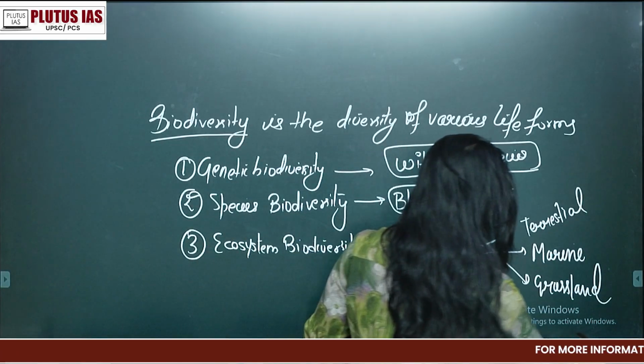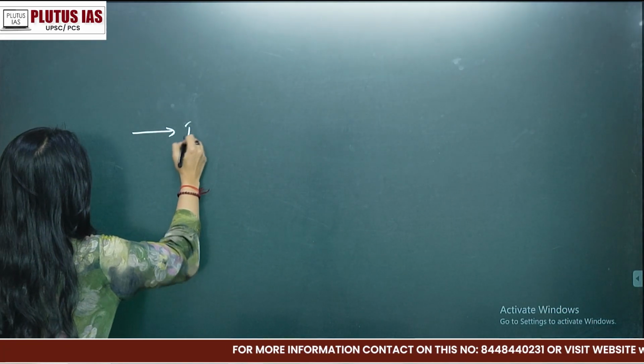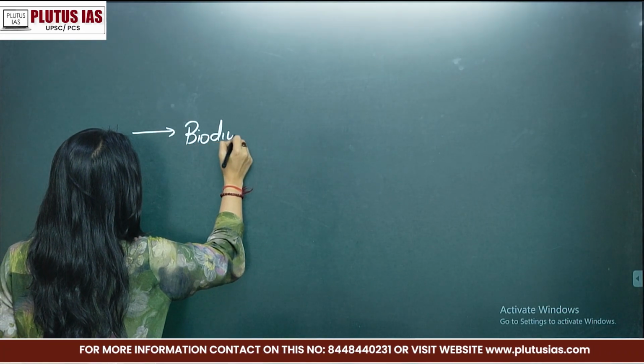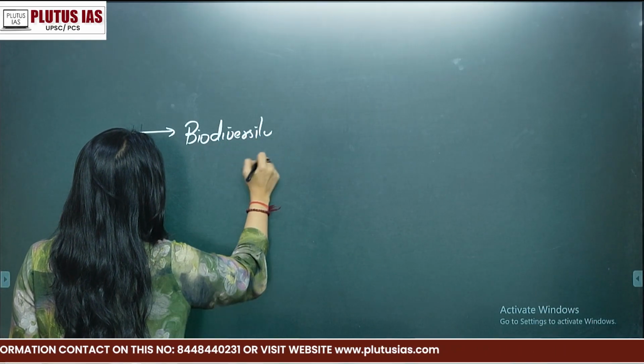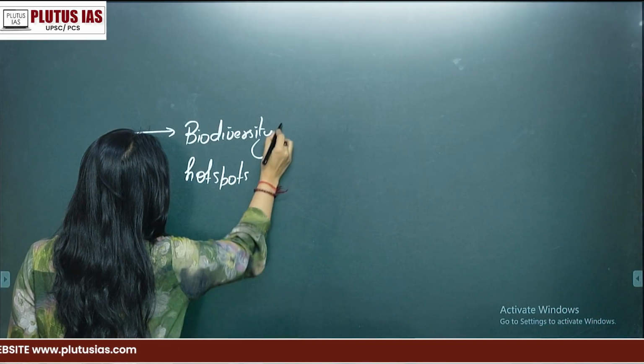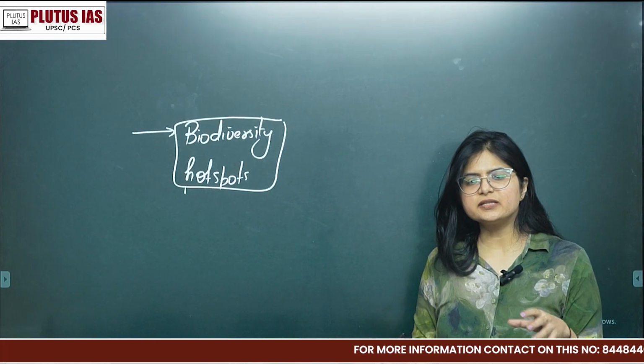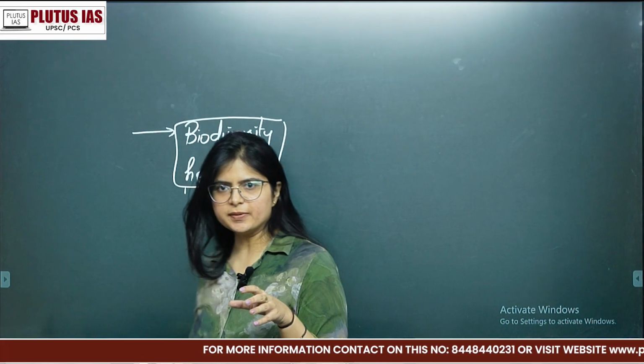After that, the area which it will cover is biodiversity hotspots. Now, why are biodiversity hotspots important and what are these? First of all, what are biodiversity hotspots? A biodiversity hotspot is a place rich in plant endemics.